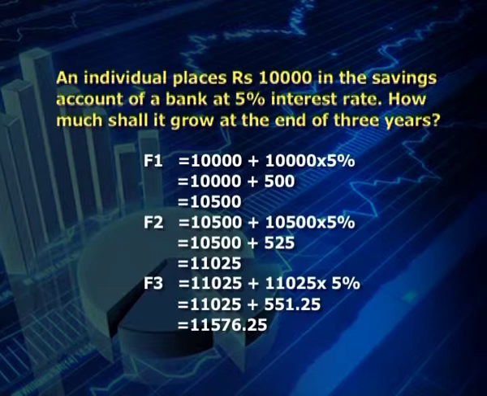So, the amount of 10,000 has grown to 11,576 in 3 years. In compounding, interest is earned on interest. If we directly multiply 10,000 with the compound value factor, that is 1.1576 for 3 years, which is available from the table values, the amount is 11,576. Take another example to understand this concept.